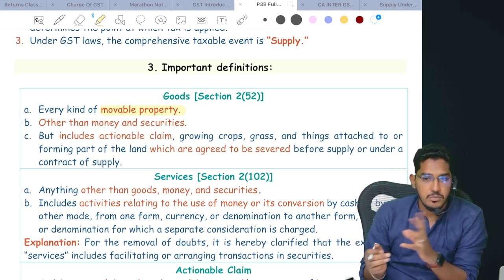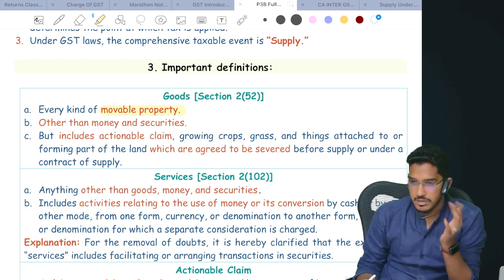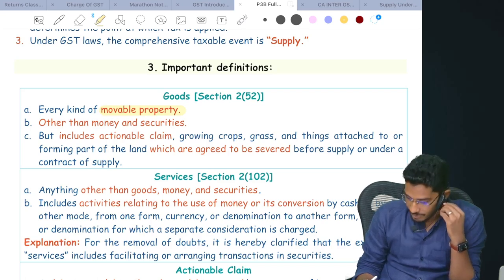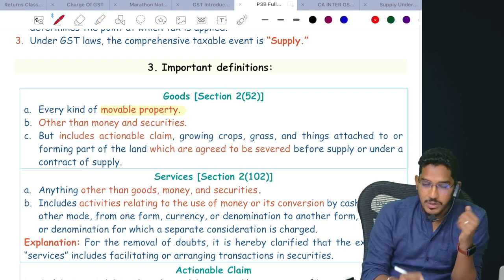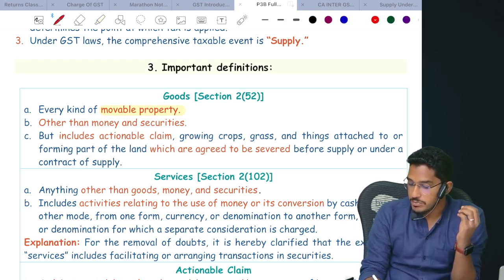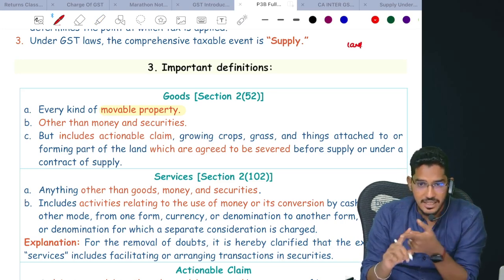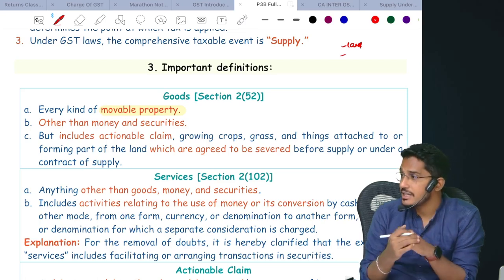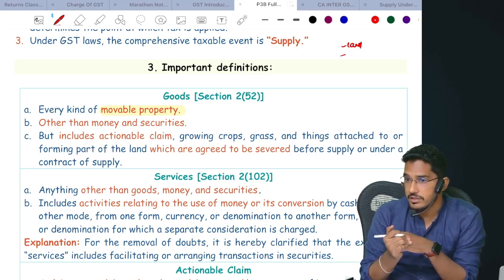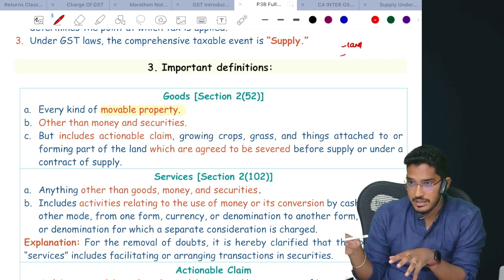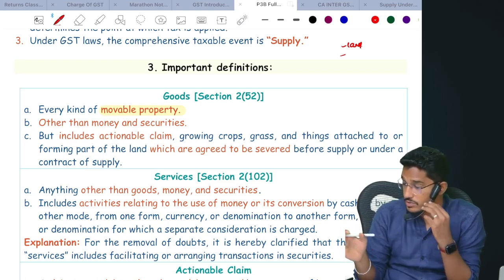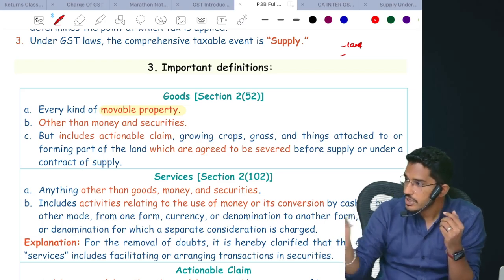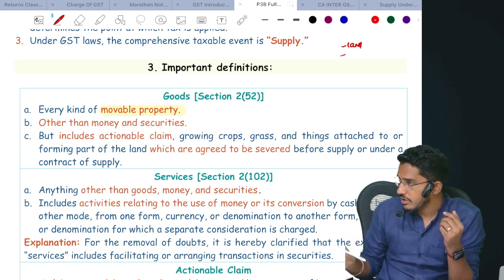So actually the term immobile property has been defined not under the GST Act, but under some other law, the General Clauses Act. So under the General Clauses Act, immobile property has been defined something like this. When I say immobile property, it includes land. Land is an immobile property, and benefits arising out of land. What do you mean by benefits arising out of land? I have a piece of land, and that land I am giving on rent. So that also will not come under goods. Basically, that comes under immobile property. So what is coming under immobile property will not fall under the goods definition.